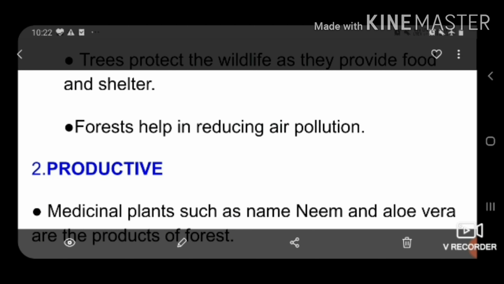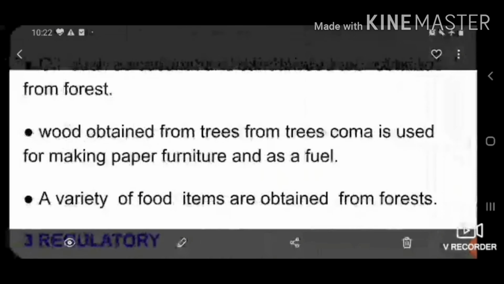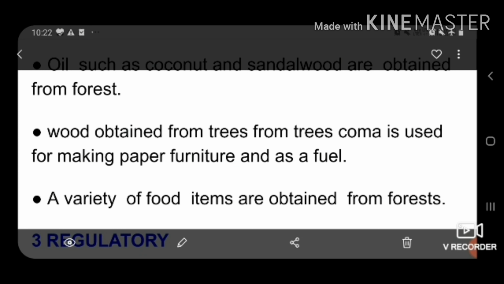Next is productive. That means how they provide various products to us. Medicinal plants such as neem and aloe vera are products of the forest. Oils such as coconut and sandalwood are obtained from the forest. Wood obtained from the trees is used for various purposes. It is used for making paper, furniture and as a fuel. A variety of food items are obtained from the forest.